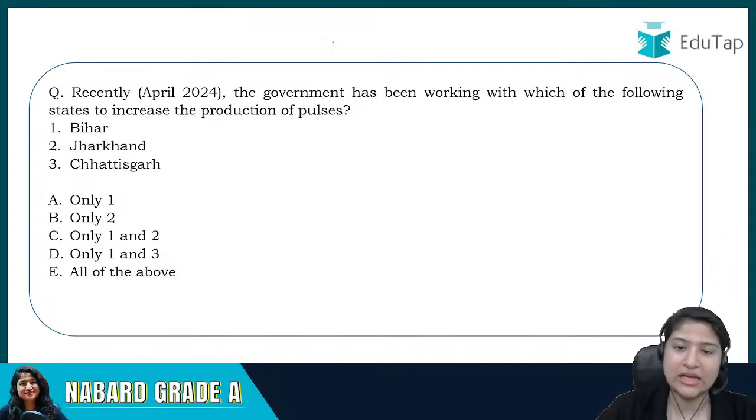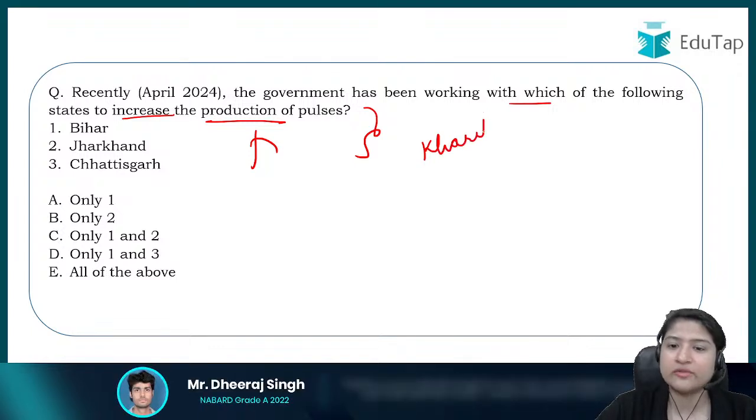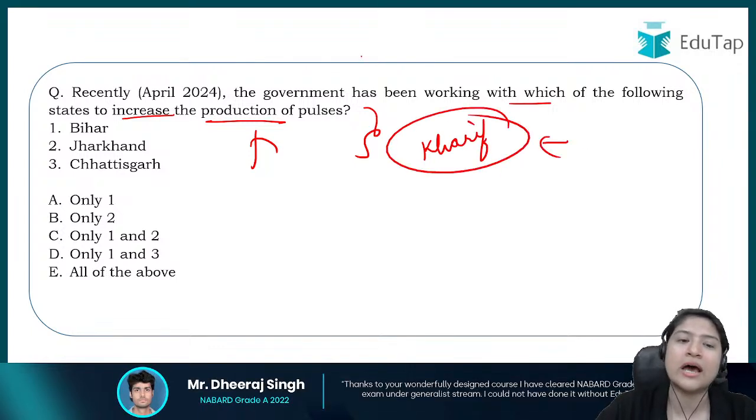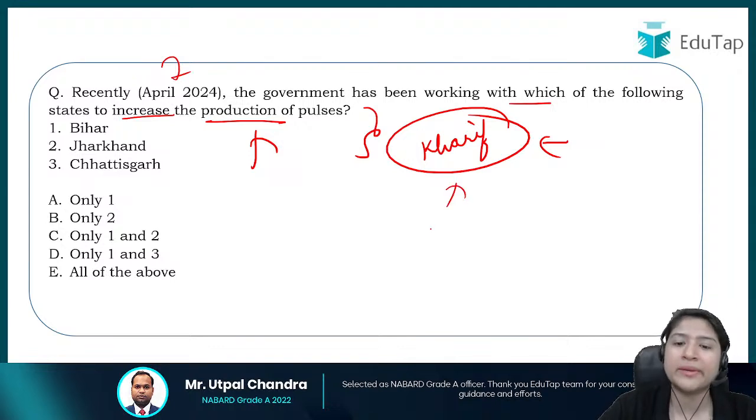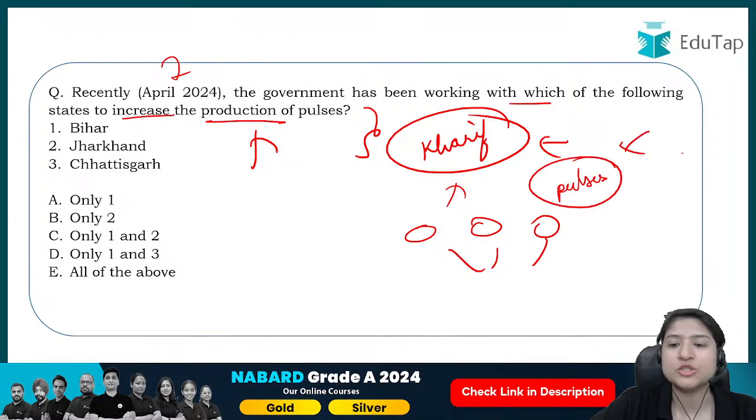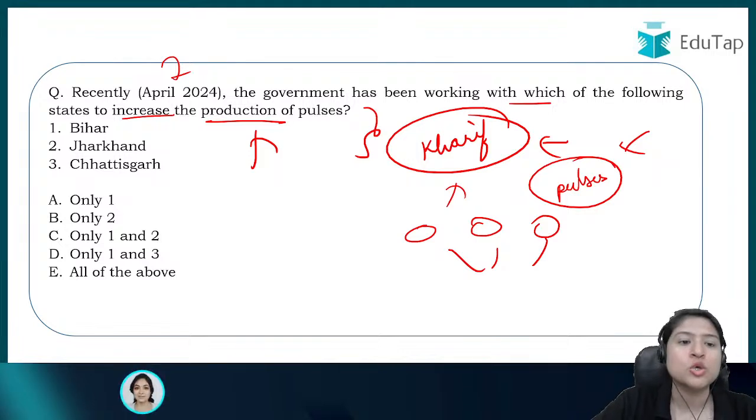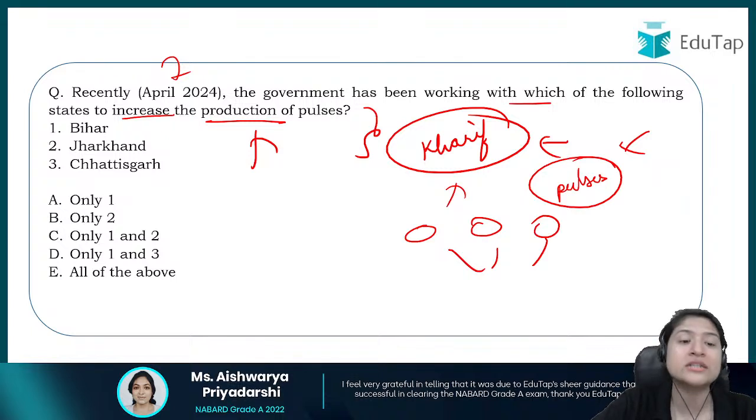It says, recently the government has been working with which of the following states to increase the production of pulses. So देखो, in the Kharif season, we are talking about April currently, but you have to keep in mind it is July currently going on, right? So in the Kharif season, the government approached three states and is targeting to encourage the farmers to grow more and more pulses. Okay, so which are the states you have to talk about? So it's Bihar, Chandigarh, I'm sorry, Bihar, Jharkhand and Chhattisgarh.